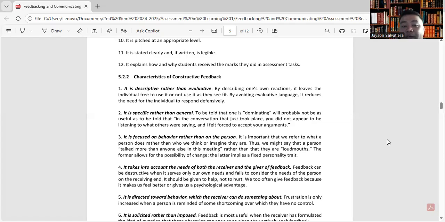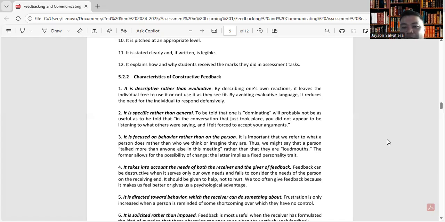Second, it is specific rather than general. To be told that one is dominating will probably not be as useful as to be told that in the conversation that just took place, you did not appear to be listening to what others were saying, and I felt forced to accept your arguments. Okay, so be specific in constructive feedbacking.